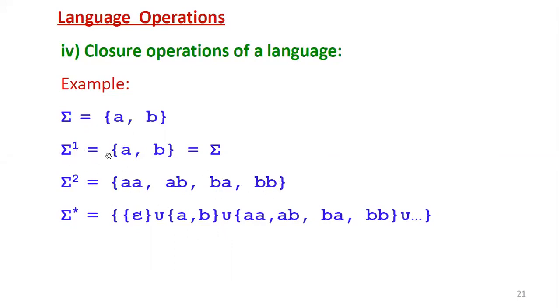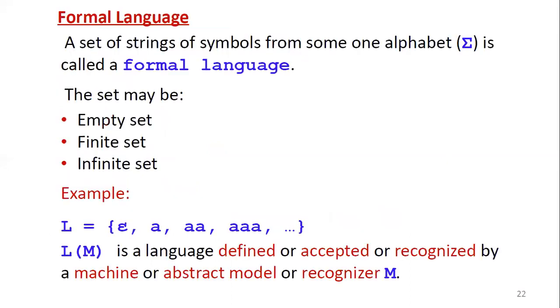So sigma power 2 has all the strings with length 2 only, whereas sigma power 1 is all the strings with length 1 only. Similarly, sigma closure equals the strings with length 0, then the strings with length 1, the strings with length 2, and so on. So that is sigma closure. So these are all the various operations on languages.